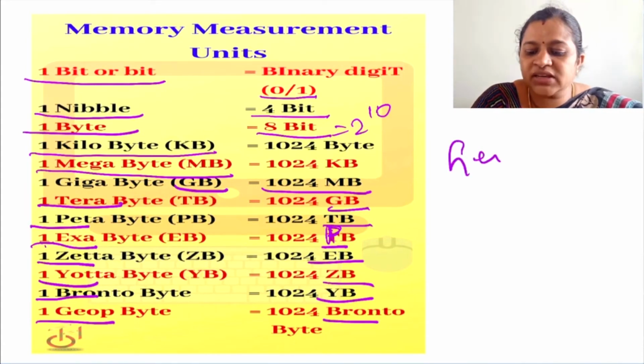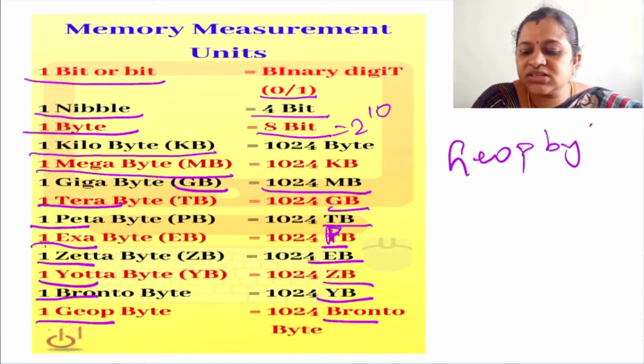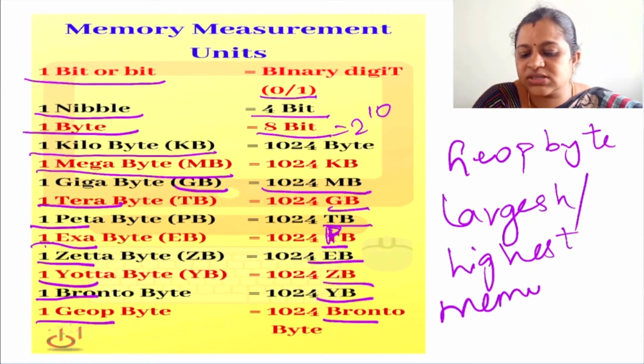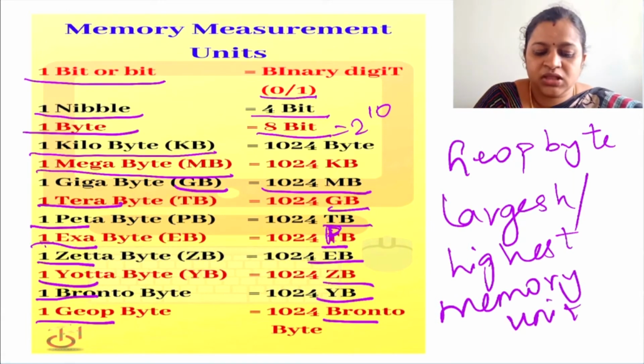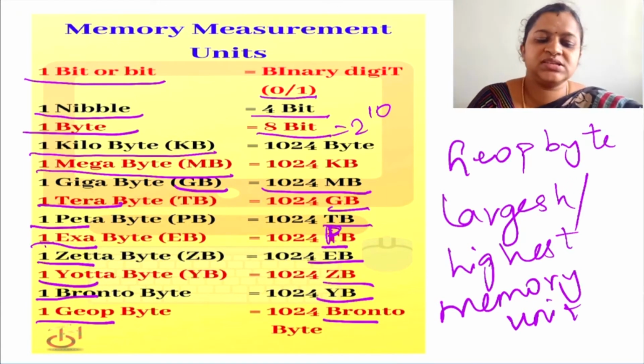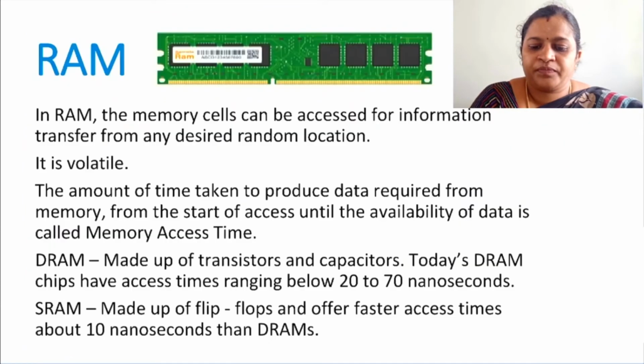This geobyte is going to be the largest, the highest memory unit of a computer system. The smallest is the bit. The largest is 1 geobyte, which is nothing but 2 power 10 prontobytes. Yes, these are the memory measurement units in a computer system.